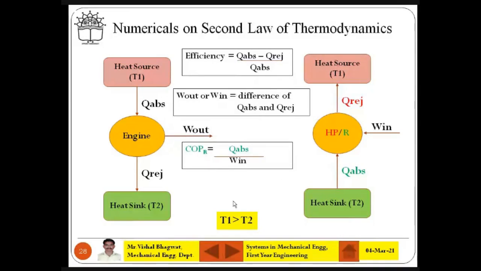And then COP of R is Q absorb divided by work in. Why? Because Q absorb is the desirable effect in case of refrigerator, and in case of heat pump, Q rejected is the desirable effect, because that is where you are interested in how much heat is added, in a workplace where you want to heat. So this is always represented by this sort of figure.